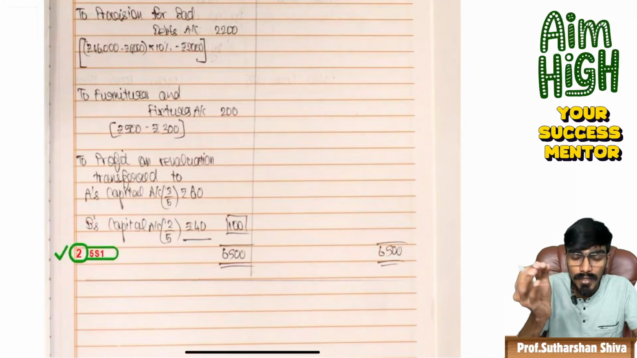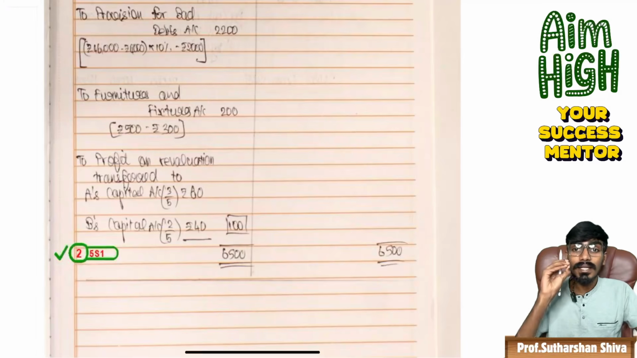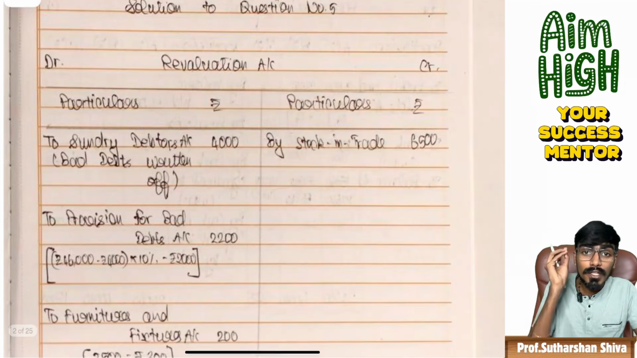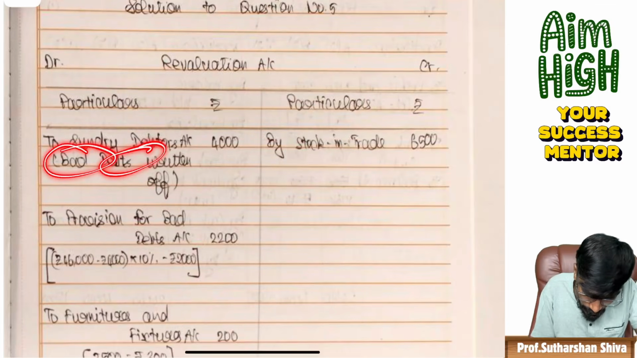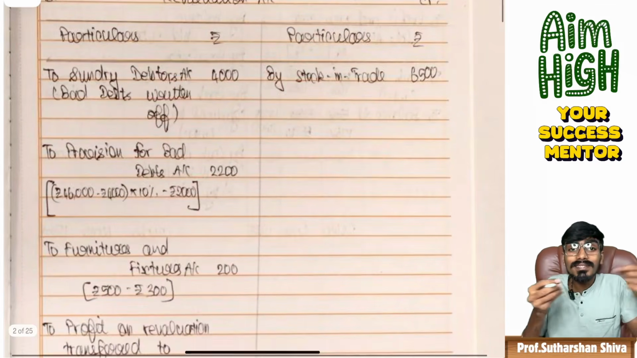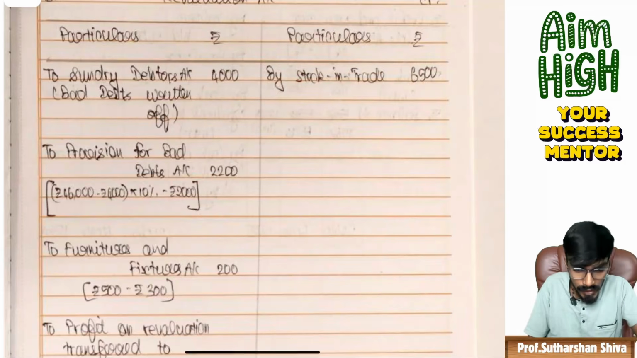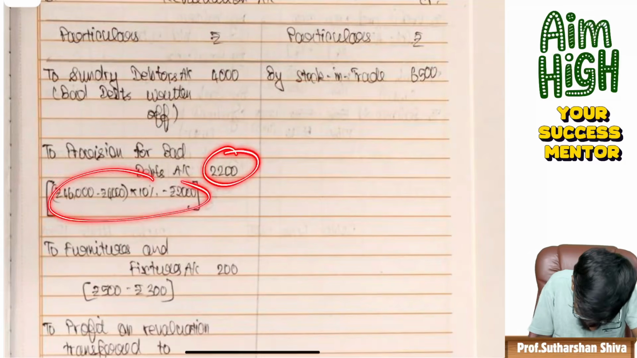One more thing, the revaluation account has a step mark weightage of only 2. Why is the step mark only 2? I will tell you. If you want to get the full step marks, you should also write this bad debts written off. You should not write something like 'to Sundry Debtors Account 4,000.' No. For that, what purpose? You should write how you got 2,200. That calculation you should write.